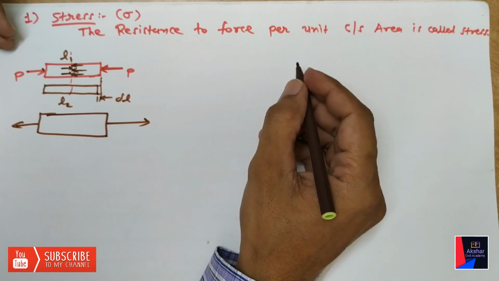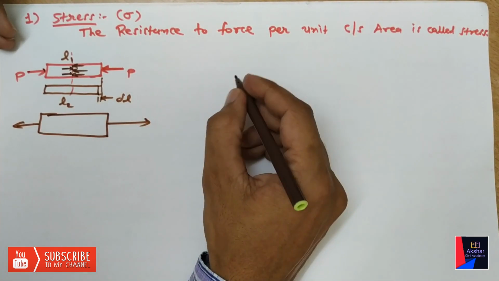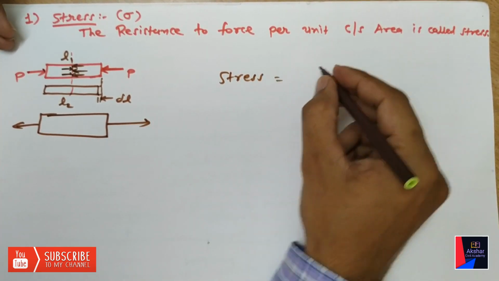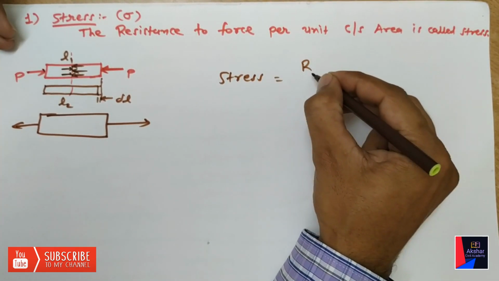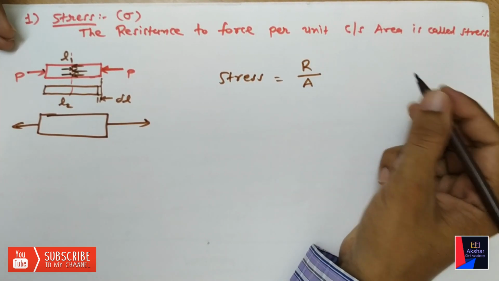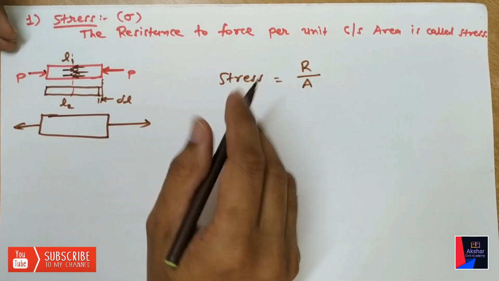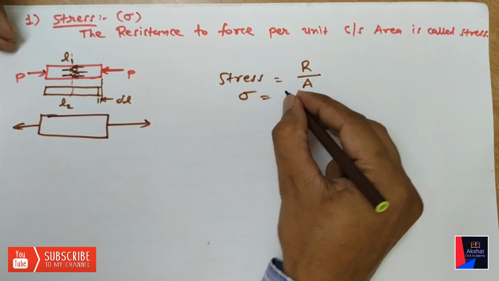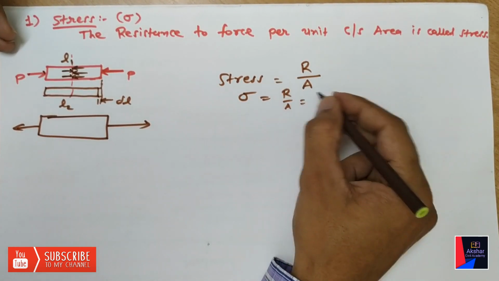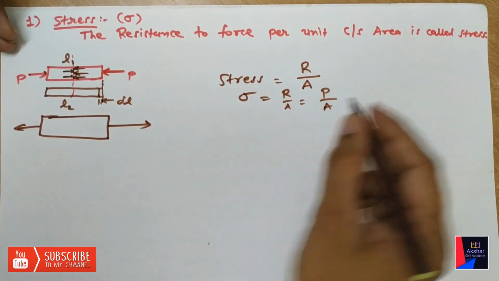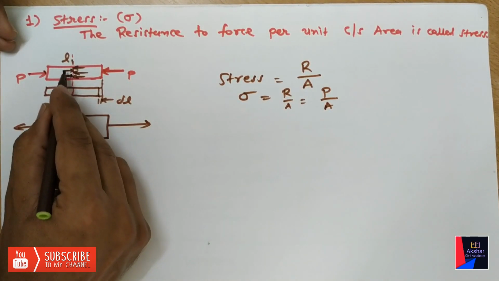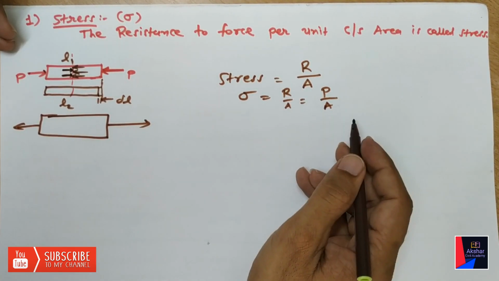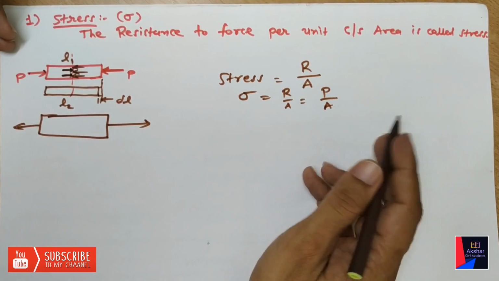So resistance force, we can say stress is equal to this resistance force R per unit cross-sectional area. It is called stress and it is denoted by sigma. So sigma is equal to R upon A. R is a force, we can say P upon A, because the resistance force R will be equal to the applied force. That's why we can say P over A.